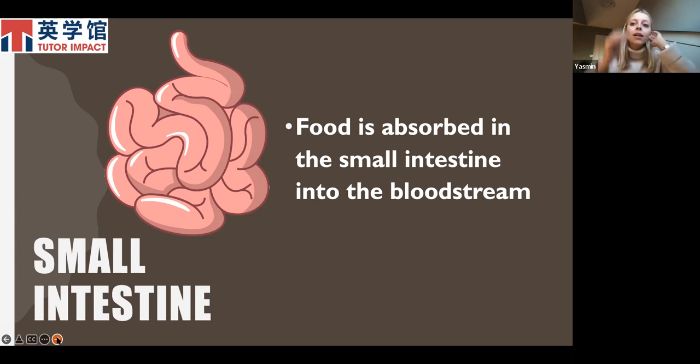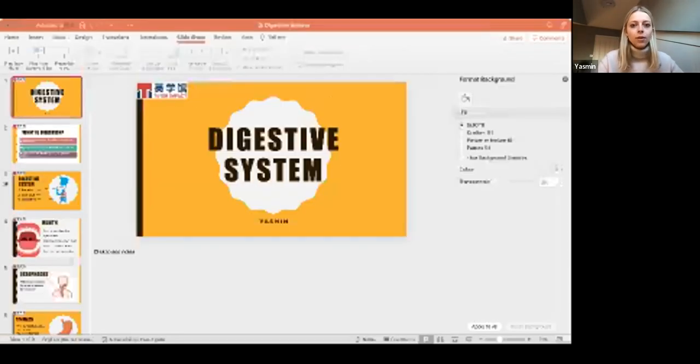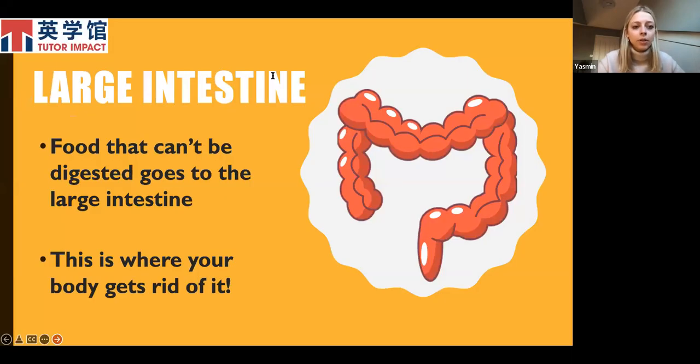So the large intestine, all the food that is not absorbed by the body, that is what goes to the large intestine. So as I said, it is all the food that has not been absorbed. By the time the contents does reach the large intestine, most of the food you've eaten has been absorbed, but there is often waste materials that the body doesn't need or the body can't digest because it's too large, it can't be broken down, and that is taken into the large intestine.